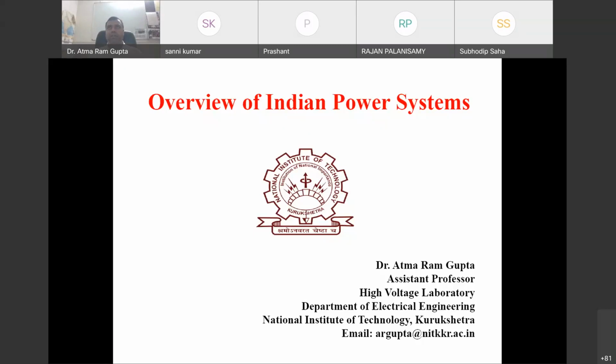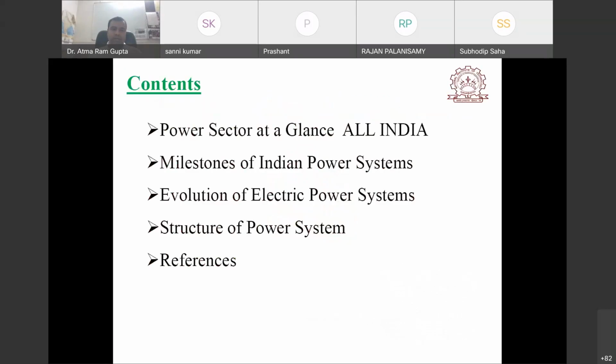Increased power loss and poor voltage profile. Okay, so quickly we will see what the current status of our Indian power system is, what milestones were achieved after independence. Means we will see after 1947, approximately 75 years. So from the last 75 years, what we have achieved in our Indian power system, we will see that, and it is also related to the Indian government.